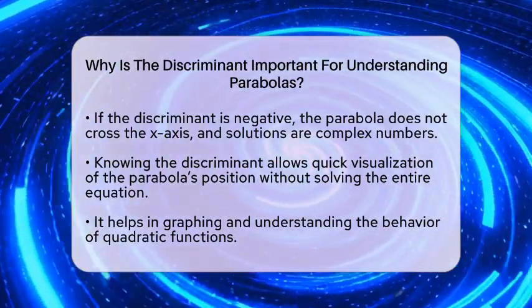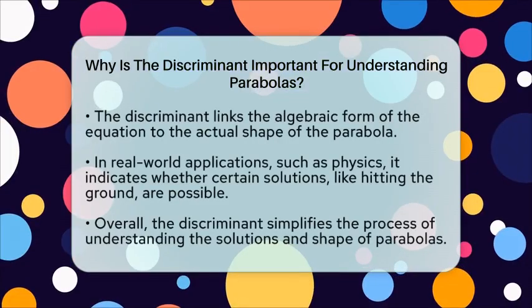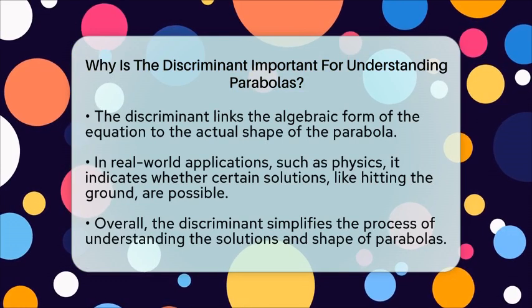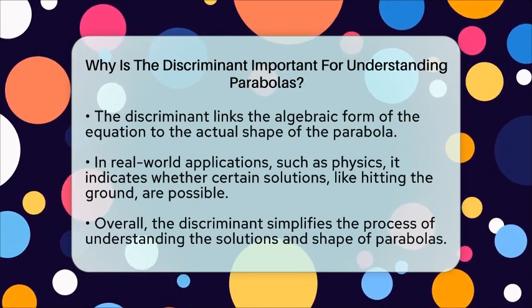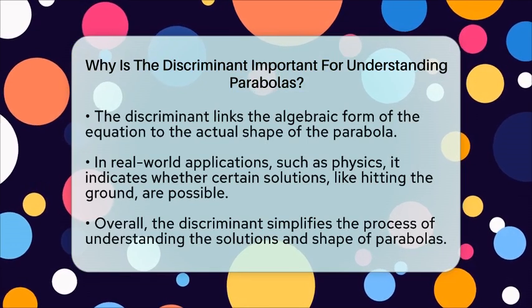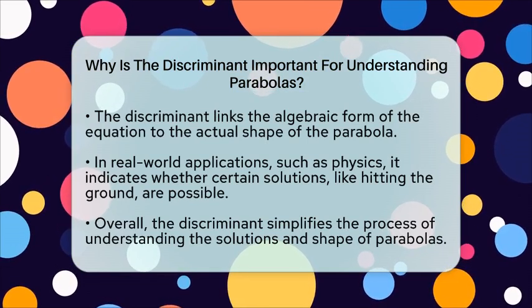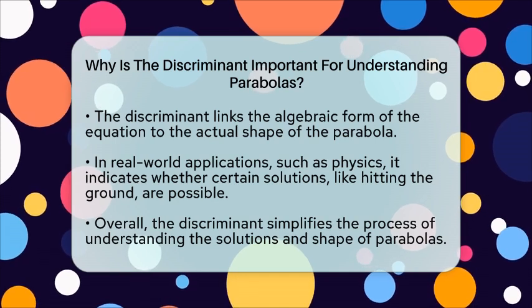In real-world situations, the discriminant can tell us if a problem has solutions that make sense. For example, in physics, if you're calculating the height of a projectile, the discriminant can show whether the object will hit the ground or never reach a certain height. It helps us see if solutions are possible or if they're imaginary.